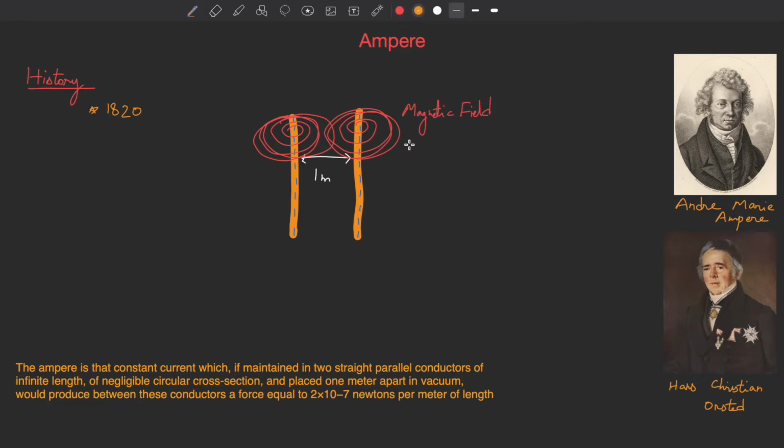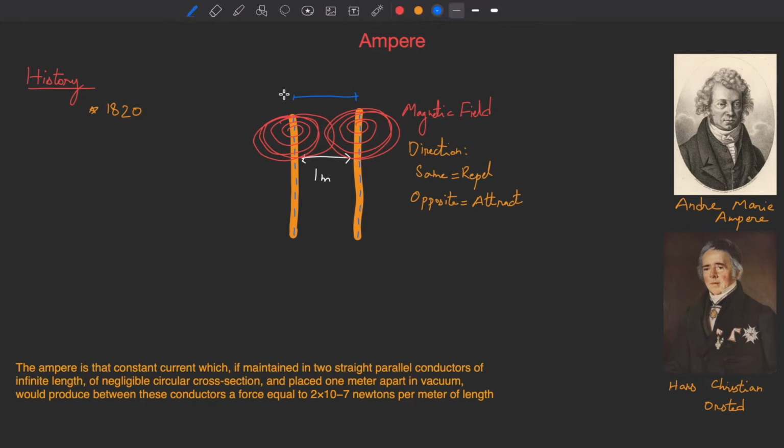If the direction is the same, then they will repel, and if it is opposite, then they will attract. And how much force will they exert?